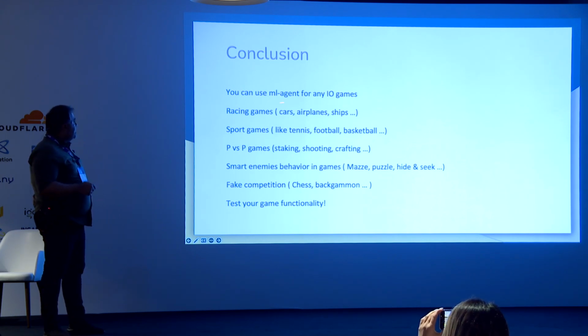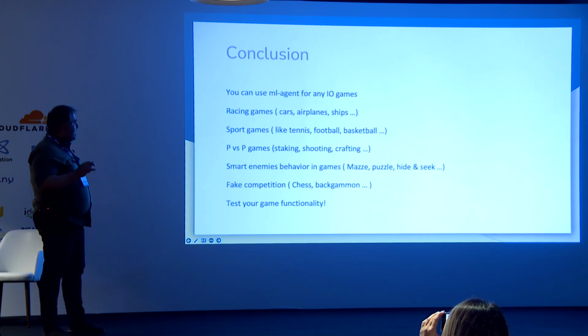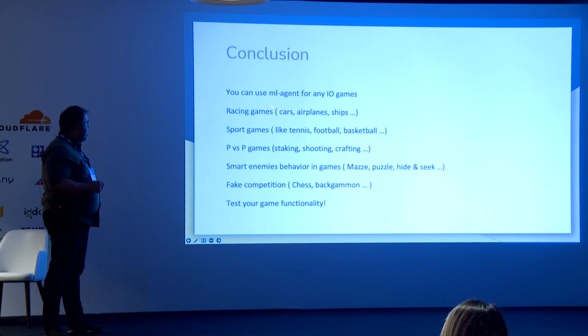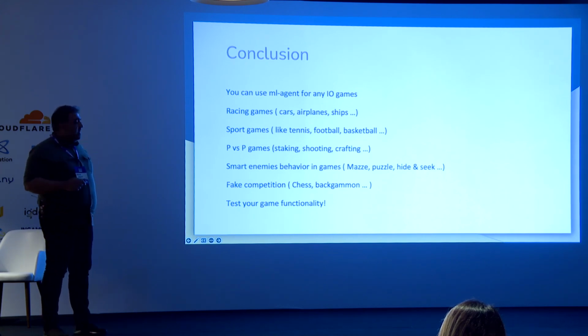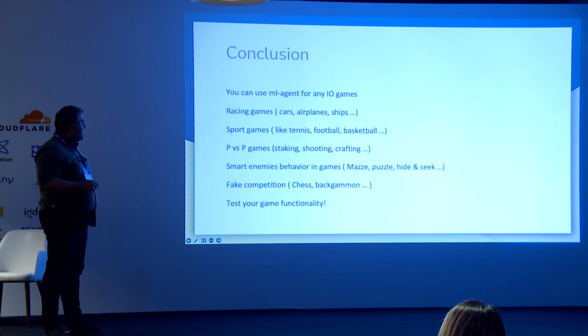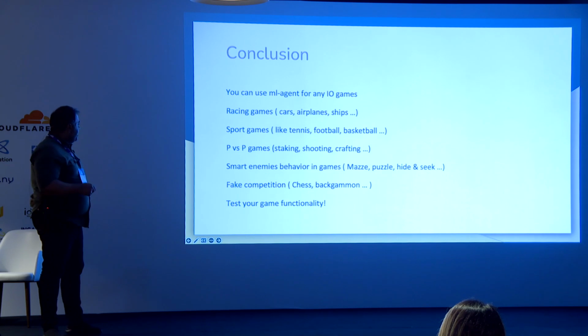We suggest that you can use ML agent for any IO games if you have to publish your game and you are in the hyper casual field. You can implement it easily for any racing game like cars, airplanes, or ship racing games. You can implement it on sports games to play tennis, football, or basketball. There are tons of examples of implementing football or tennis games with ML agent. Also, you can use it for P2P games, so the player feels that he's playing with another person online.